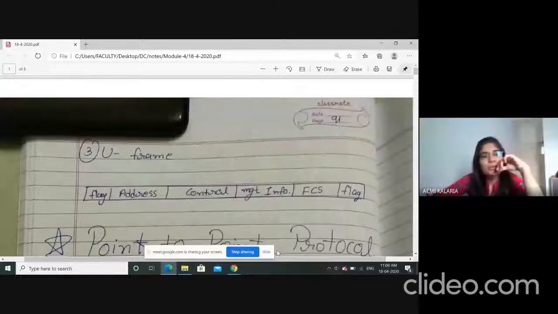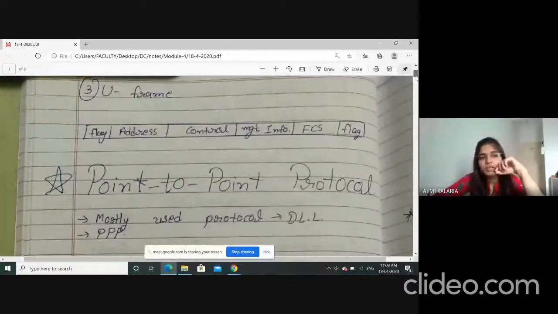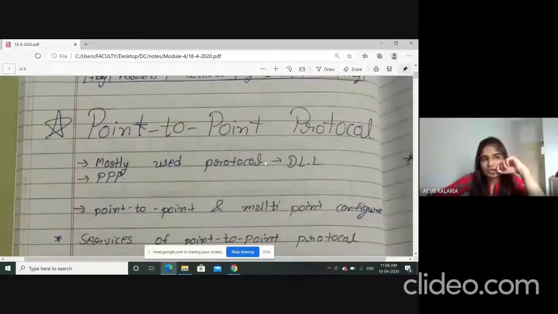How flow control will occur. For that, how many protocols are used, right? Yesterday I already informed you that tomorrow I'll discuss point-to-point protocol, right? So what is point-to-point protocol?